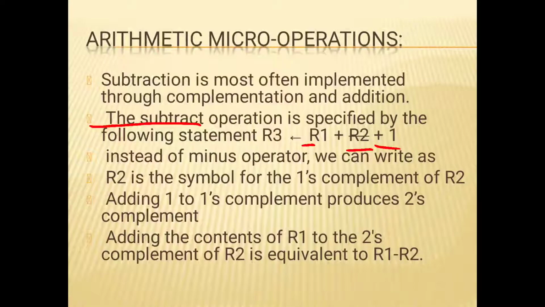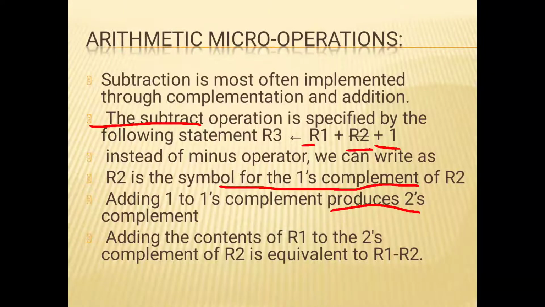Instead of the minus operation, we can write it as R2', where R2' is the symbol for the first complement, that is the 1's complement of R2. And adding 1 to the 1's complement produces the 2's complement.